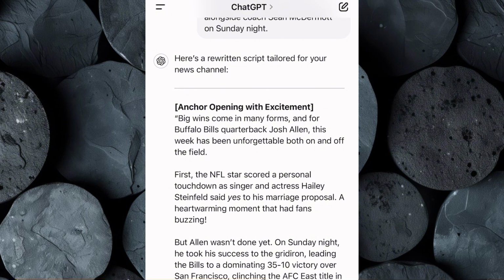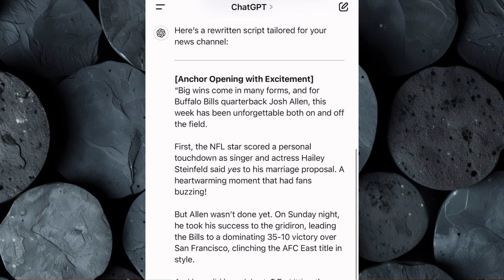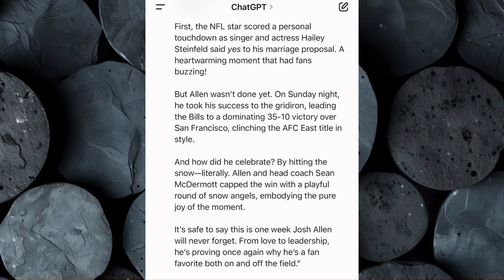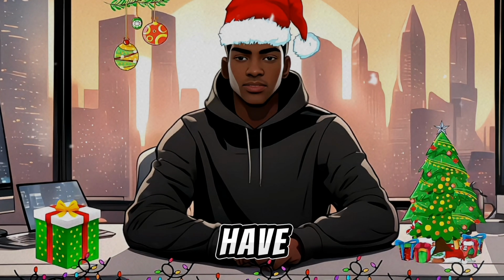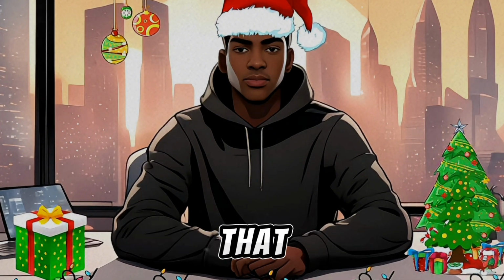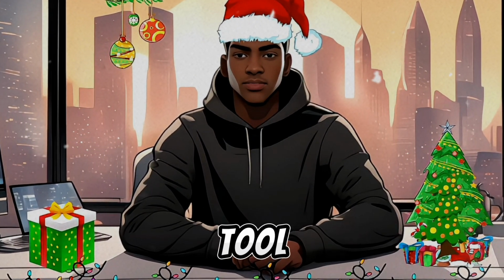This approach ensures that you're delivering valuable, relevant information to your audience while keeping your content original and engaging. Plus, it saves you tons of time. Now that we have our news story, the next step is to create a professional news presenter. And for that, we'll be using an innovative AI tool called Vidnoz.